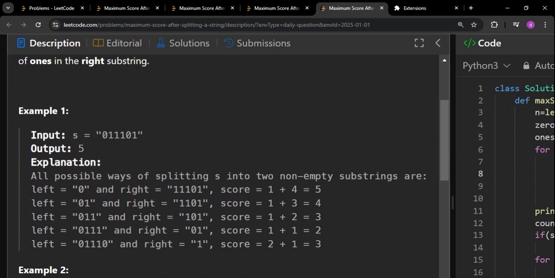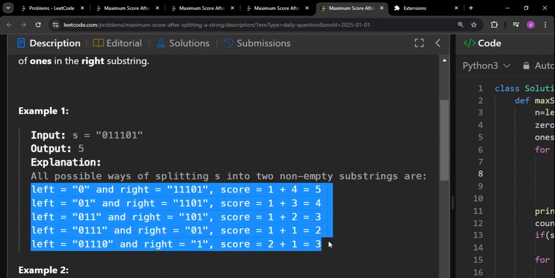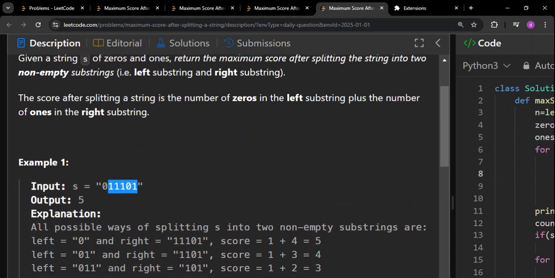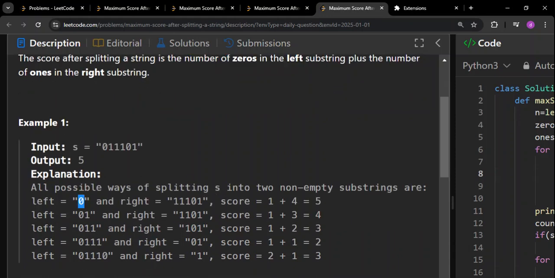They are showing you multiple ways of splitting the string, and in each of these cases, what is the score that is coming? Let's see the first one. If they are splitting it like this, that is, they're keeping only the 0 here, and the rest of the digits are in the right substring, what is the score coming? Score will always be equal to the number of zeros in the left substring plus the number of ones in the right substring. So here there is only a single zero in the left substring, so the score will be 1 plus the number of ones in the right substring.